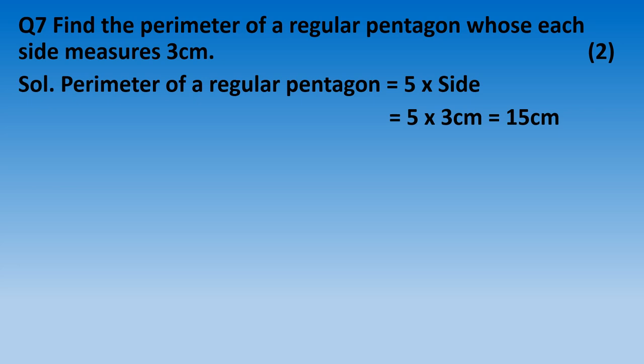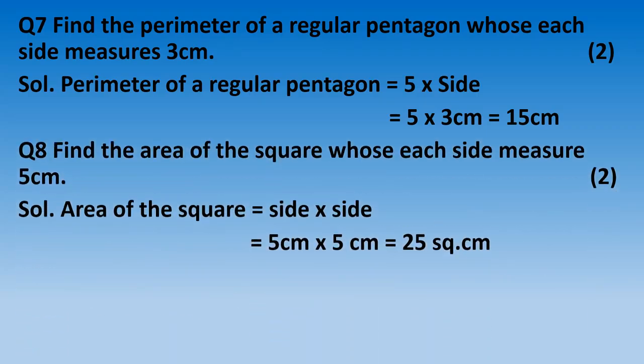Perimeter of a regular pentagon is equal to 5 multiplied by side. If you have not written the formula, I will cut marks for that. So it is equal to 5 multiplied by side, 5 multiplied by 3 centimeter, which is equal to 15 centimeter.